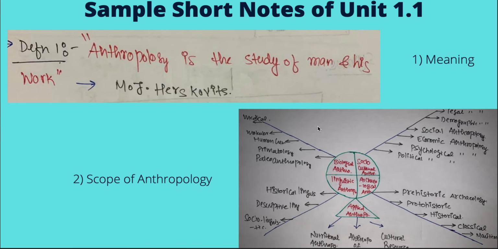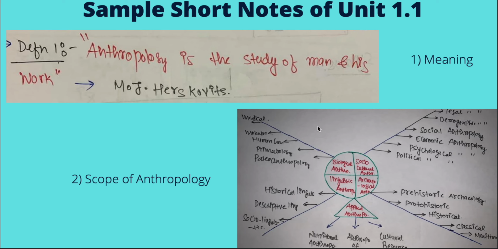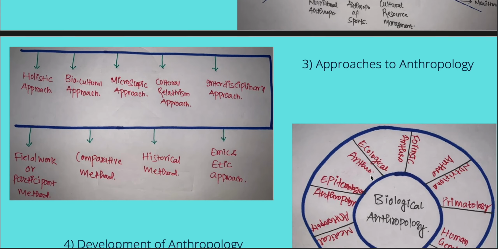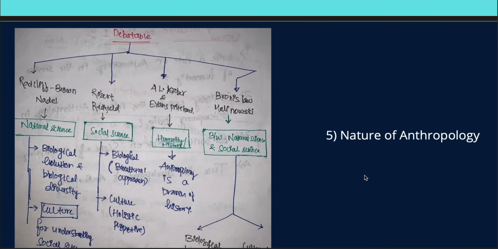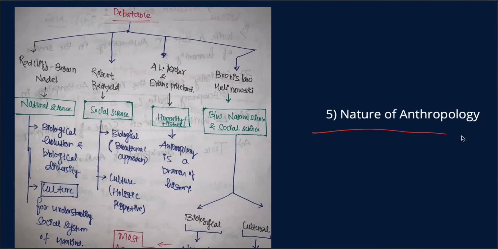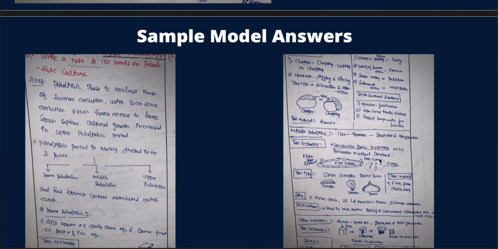Now, for example, these are the samples of short notes of unit 1. Instead of writing everything in detail, you can simply draw a diagram like this. See, all these are diagrams which are examples of short notes which we will be dictating in the class as well as teaching you how to draw them. A 1 page diagram which shows the nature of anthropology instead of writing everything in detail.